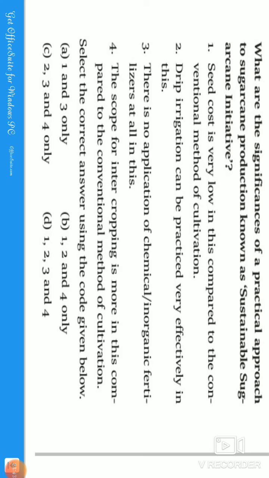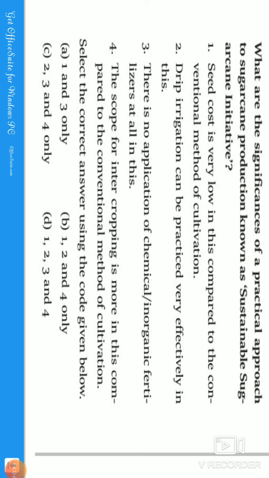The scope for intercropping is more in this compared to the conventional method of cultivation. Exactly, guys, intercropping is nothing but the growing of more than one crop, okay. It's called intercropping, okay. So the correct answer for the given question is 1, 2, and 4 are the correct options. The third one is wrong, guys.